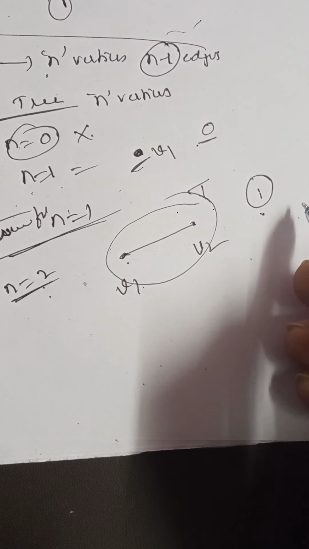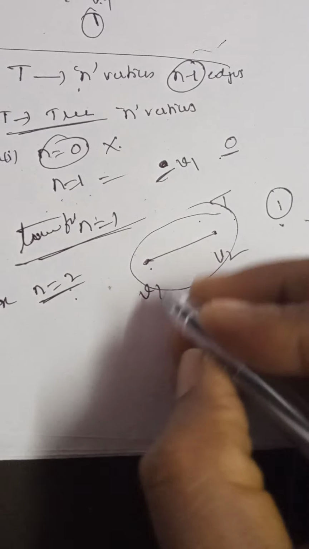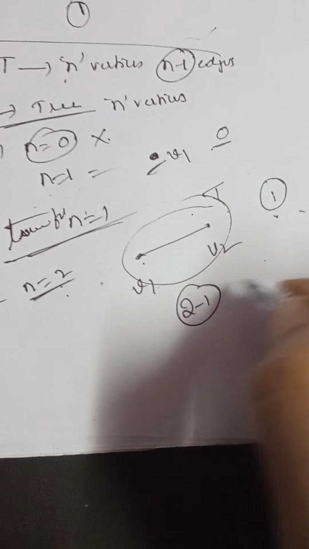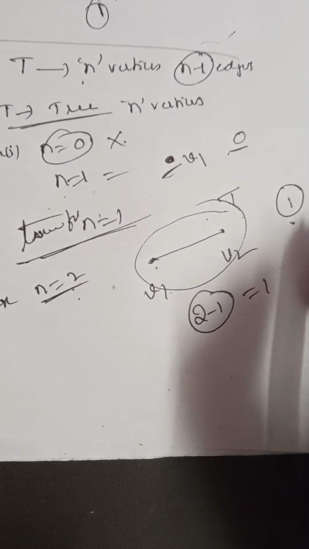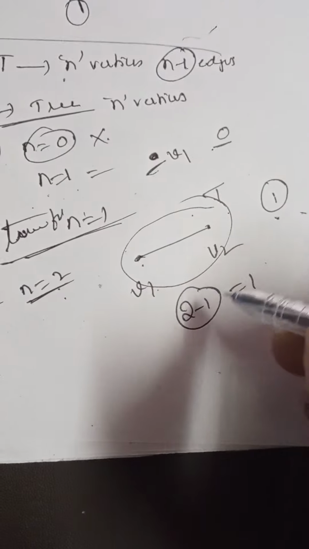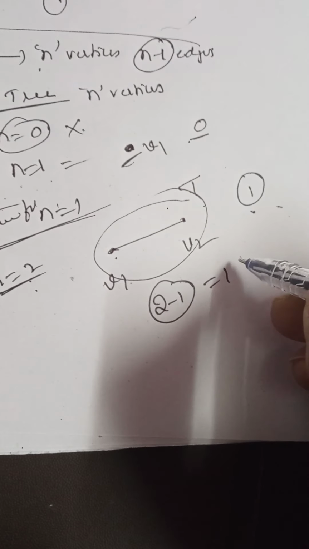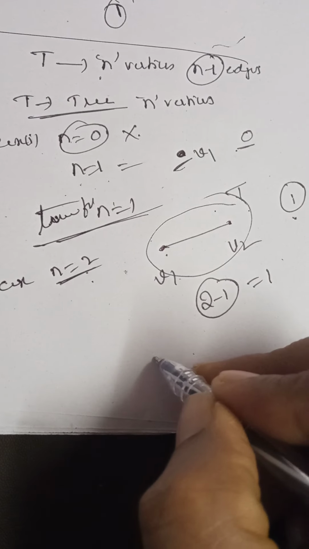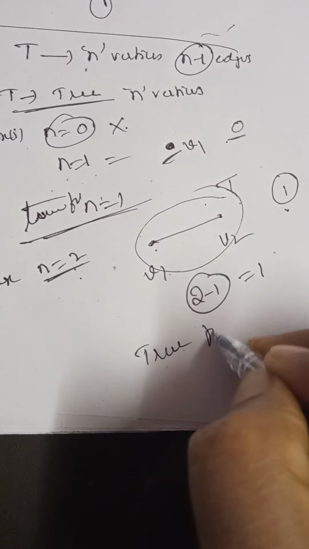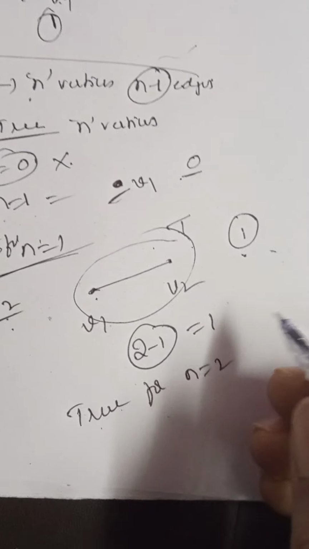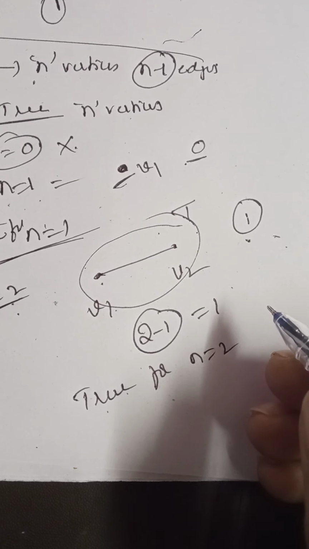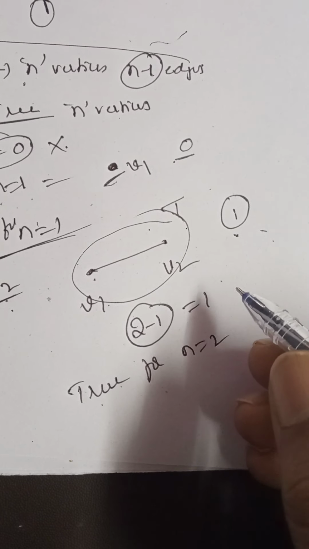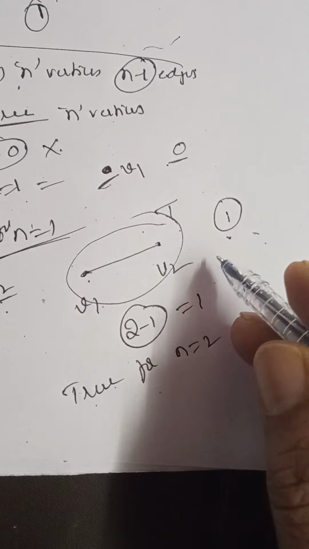Now, when n is equal to 2, if the number of vertices is equal to 2, how many edges are there? 1. That means this is true for n is equal to 2. Number of vertices minus 1, that is 1. Therefore, the given statement is true for n is equal to 2. That means a tree with 2 vertices has exactly 2 minus 1 edges.